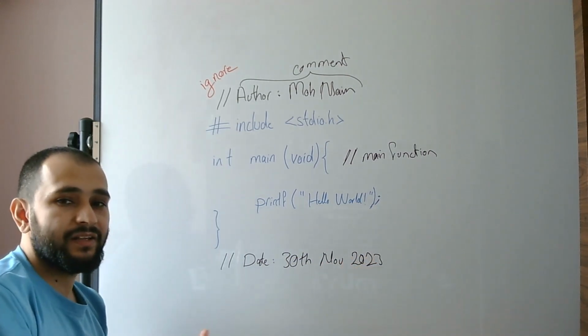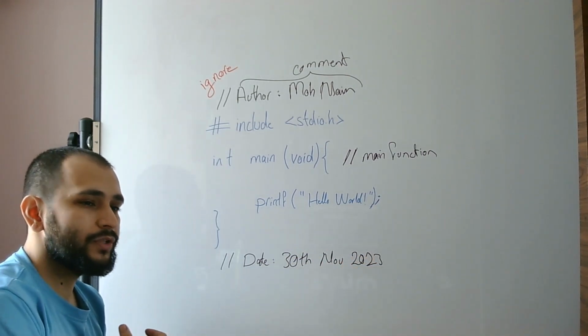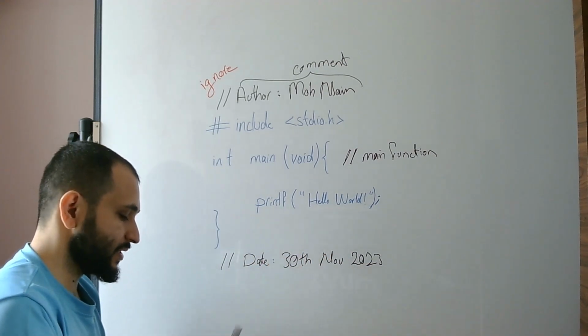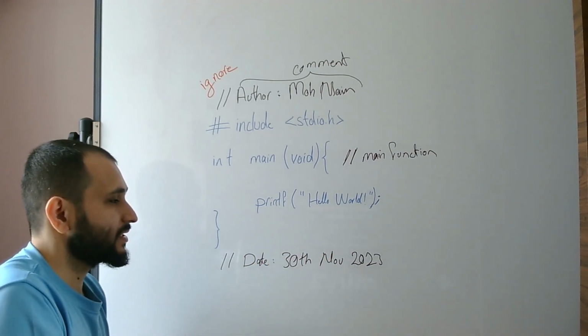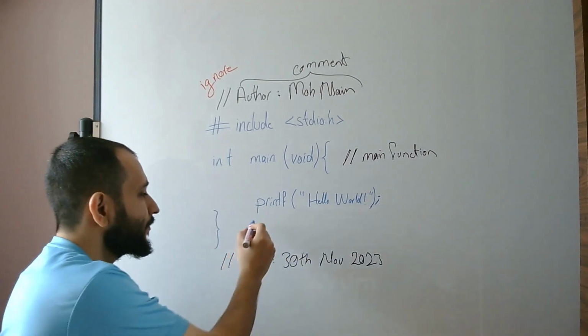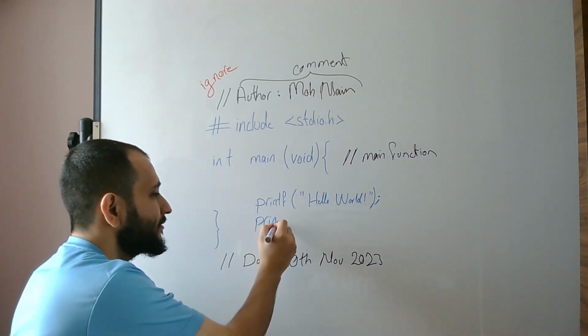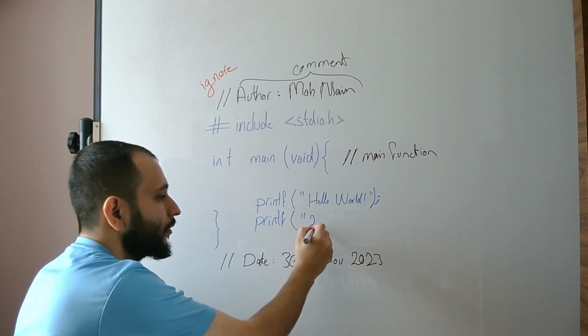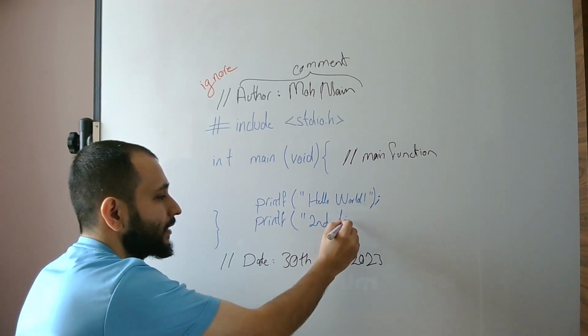And if somebody else comes to this program and they want to edit it, bring some changes to this program, maybe they put some more printf statements in this program. So let's add more printf statements. There are some more printf statements in here. Second line.